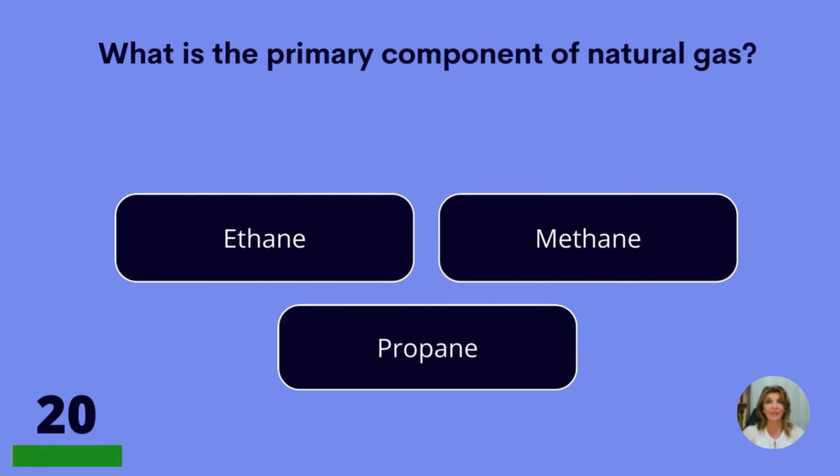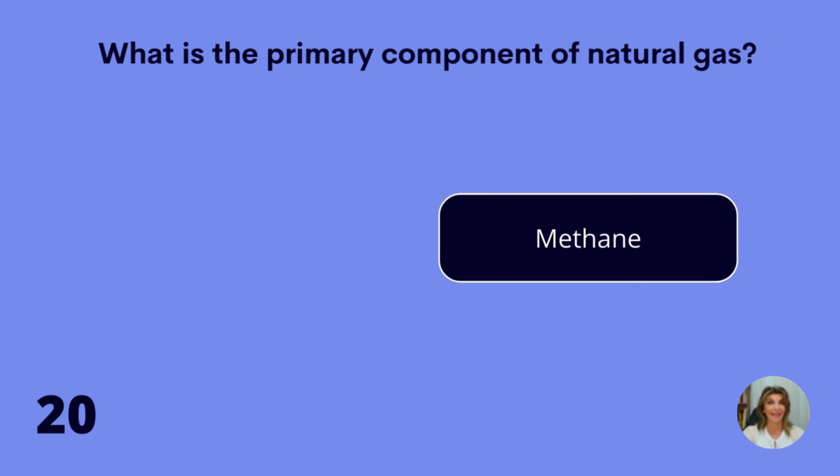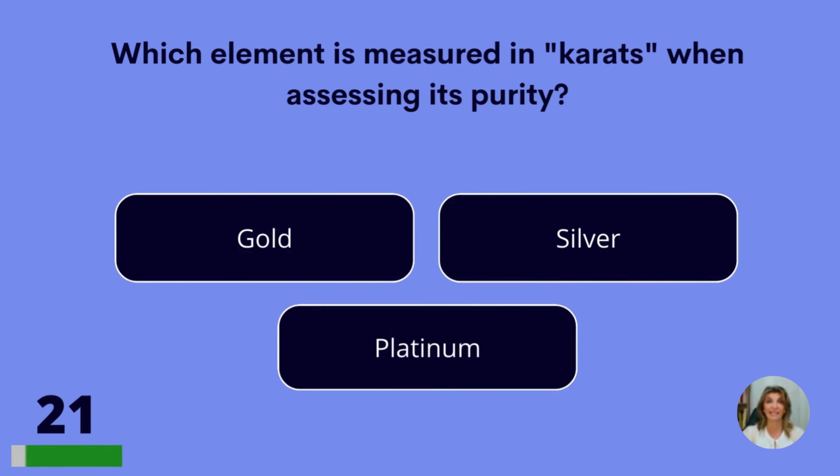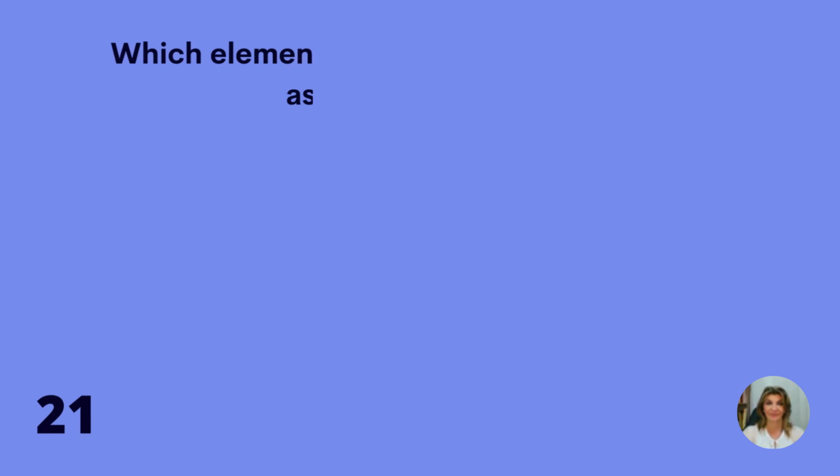What is the primary component of natural gas? Ethane, methane, or propane? Methane. Which element is measured in carats when assessing its purity? Gold, silver, or platinum? Gold.